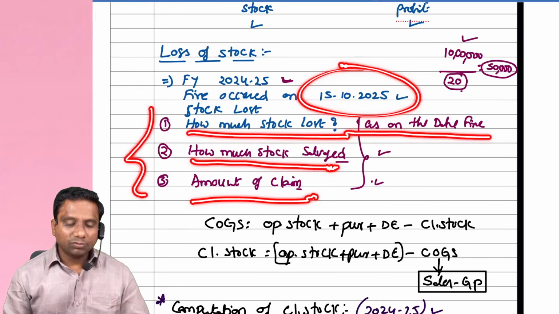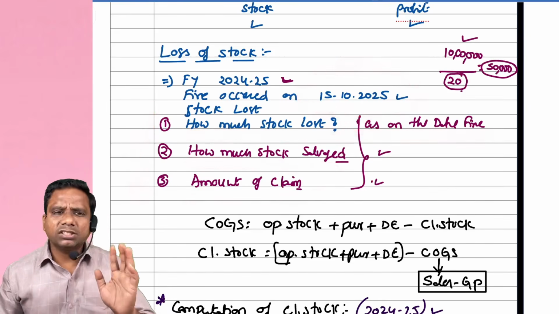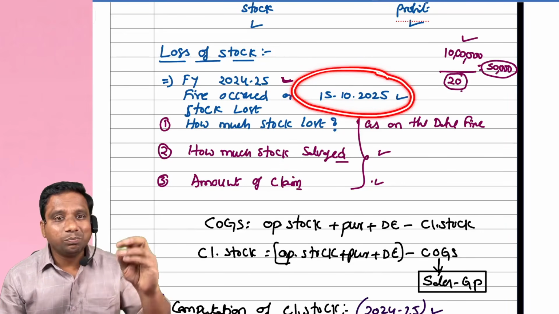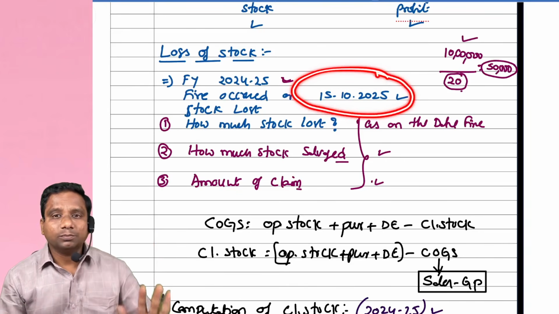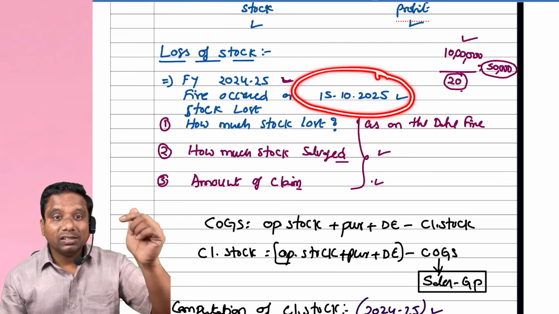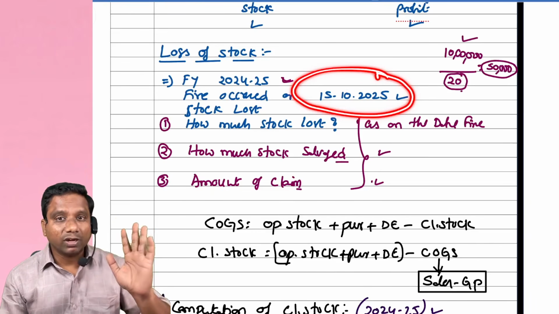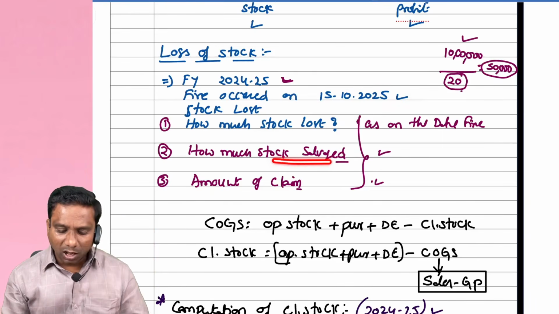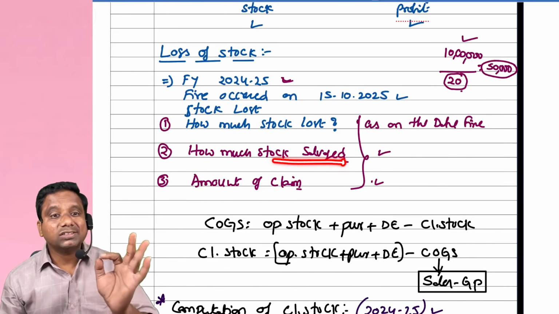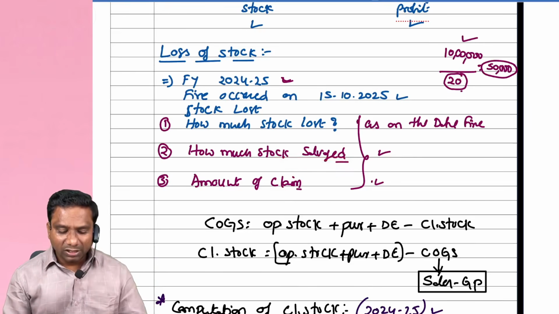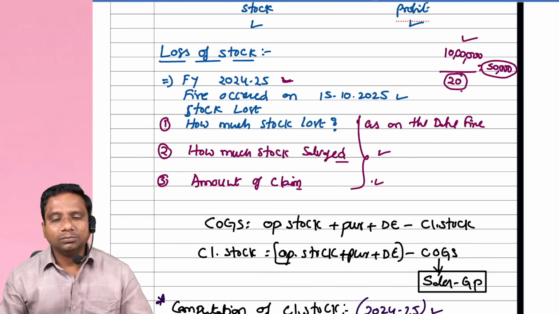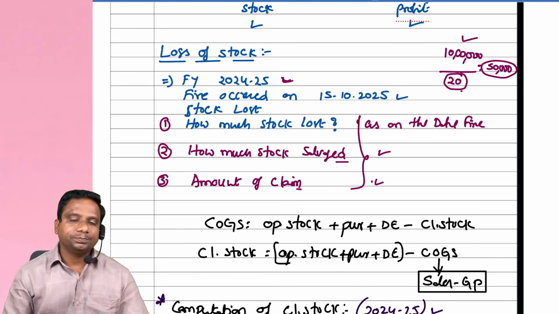These are the three steps which we follow. First step, we try to calculate how much stock we have in the premises as on the date of fire. How much stock lost, how much stock is there in the premises as on the date of fire. Second step, out of this stock, how much stock salvaged? Third step, we calculate the amount of claim. You can calculate these three steps, then loss of stock is over.